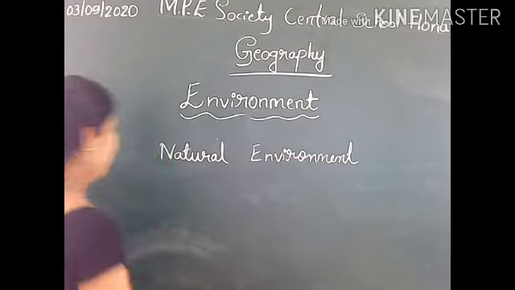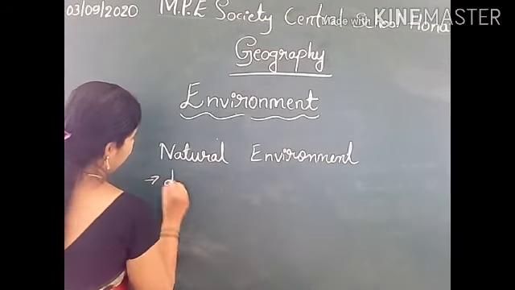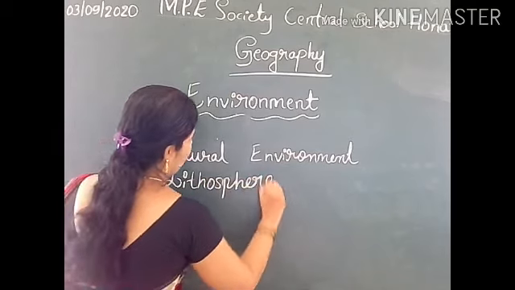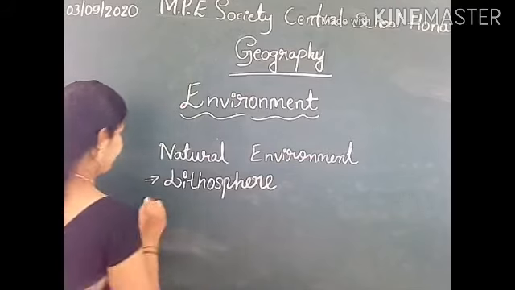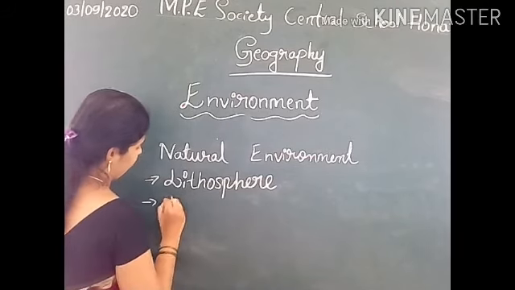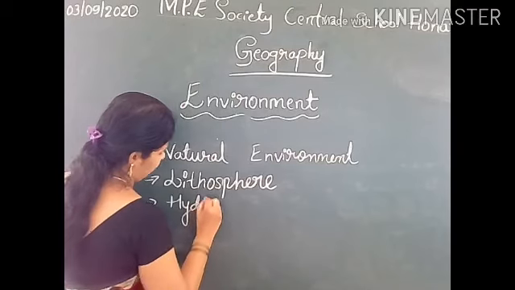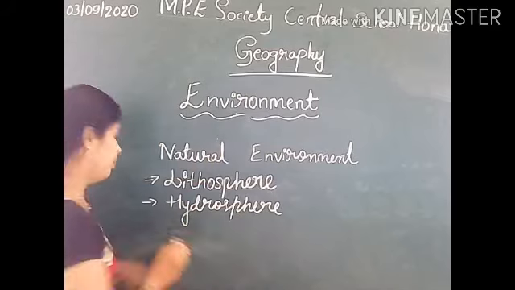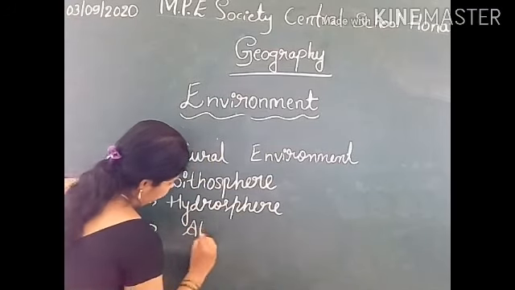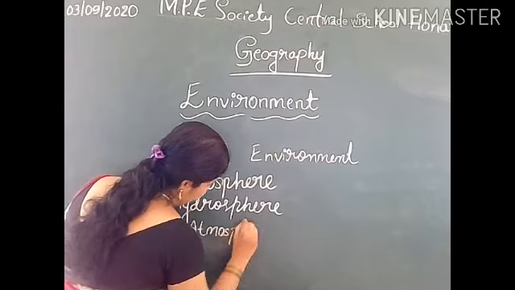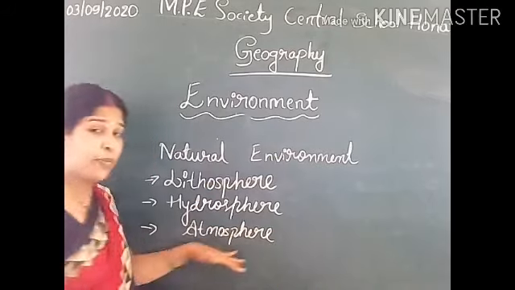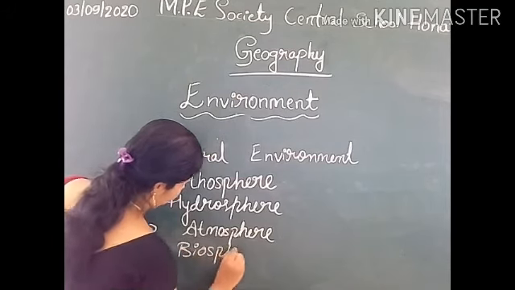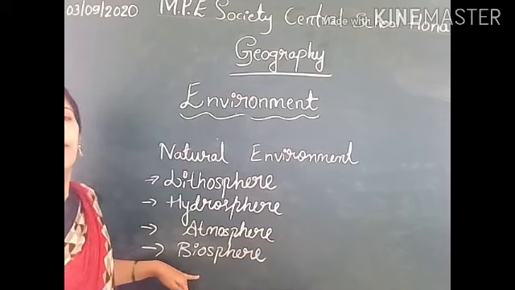Domains of the environment are, first one, lithosphere, hydrosphere, atmosphere, then biosphere.